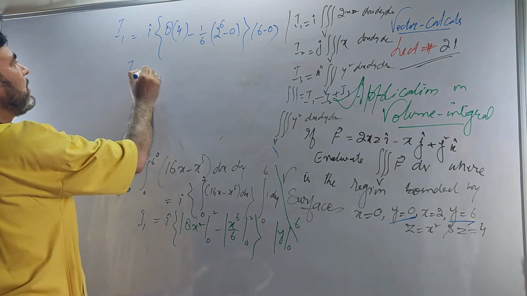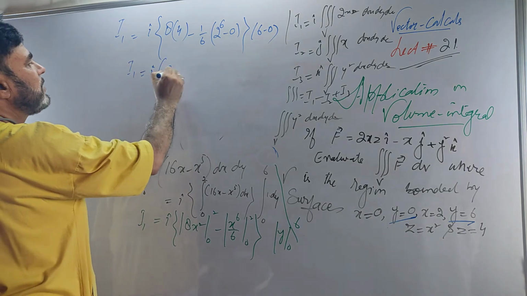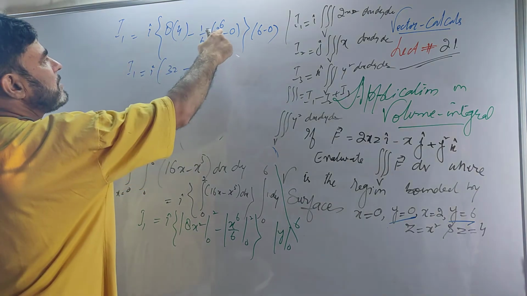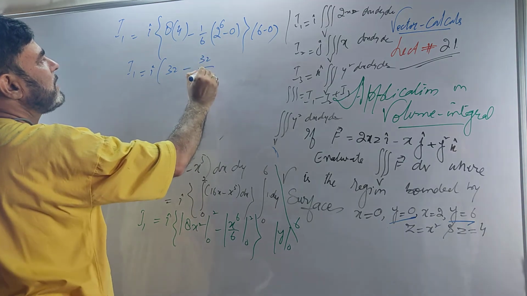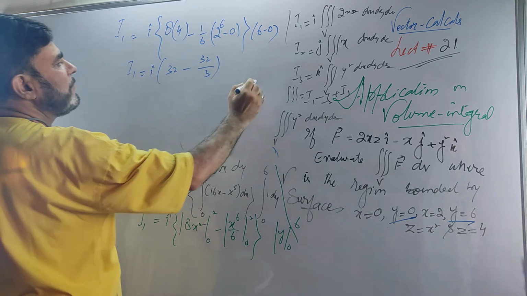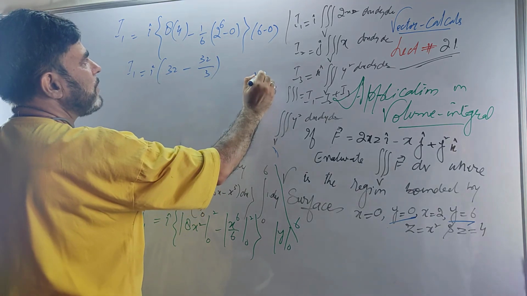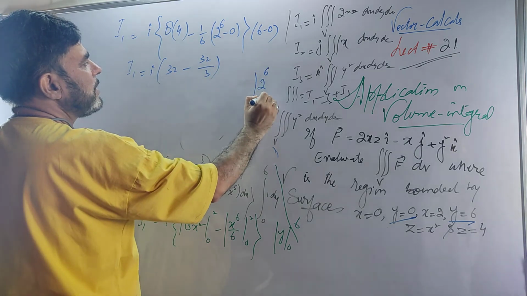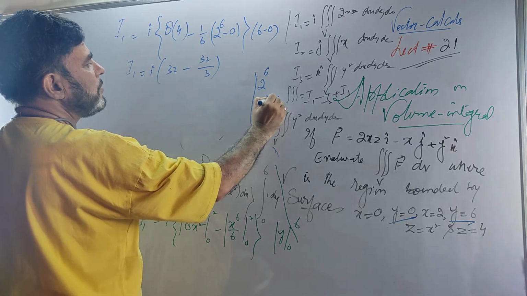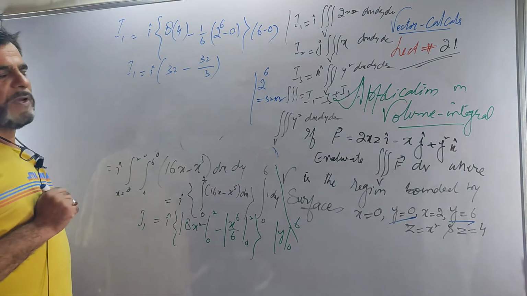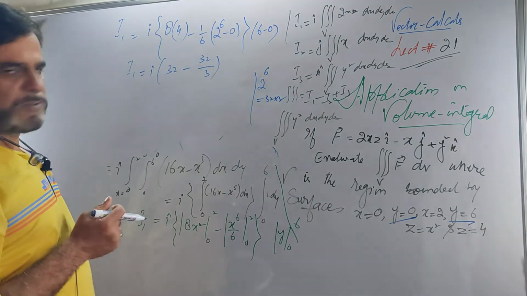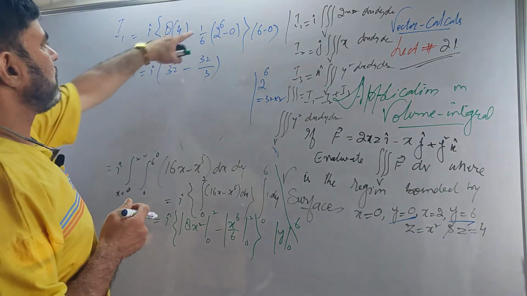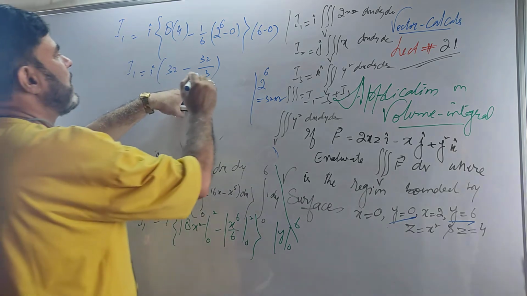This is I1 is i times 32 minus 32 by 3. Why? Because 2 raised to power 6 is 64, so I can write it as 32 into 2. Why 2? Because you can cancel this 2 with the 3s.